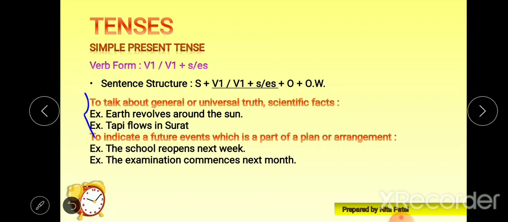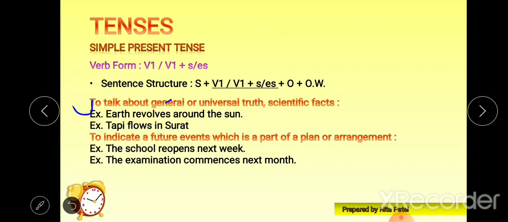For example, earth revolves around the sun. Now it is a universal truth that the earth always revolves around the sun. The sun never revolves around the earth, right? So it's a universal truth. The whole universe believes in it, and that's why whenever this kind of situation comes, we can use simple present tense.